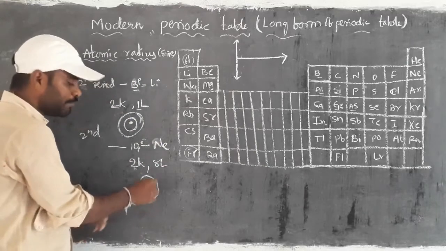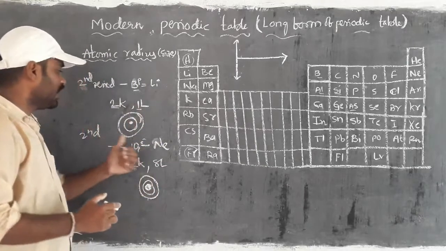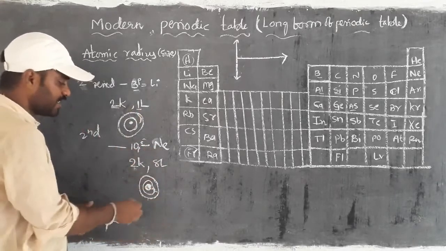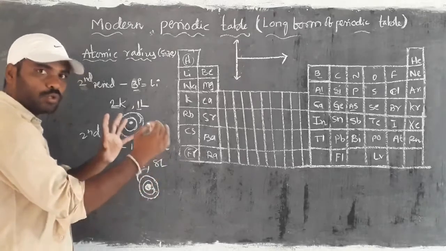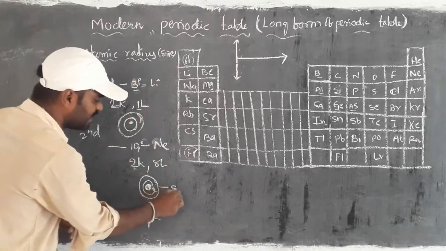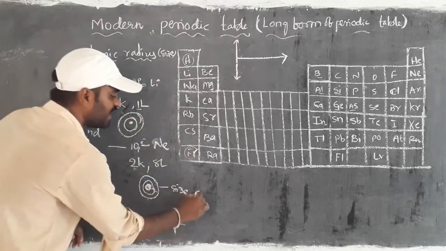Due to the bigger size of the nucleus, neon is ready to attract the shells. As a result, the shells are going to shrink, meaning come close. Then ultimately the size is decreased.